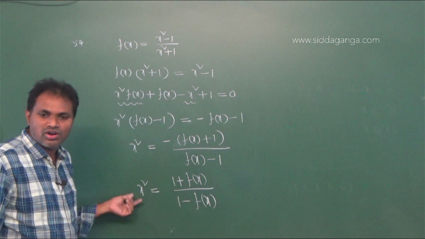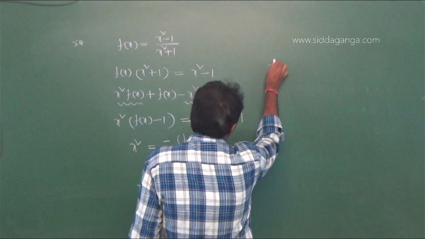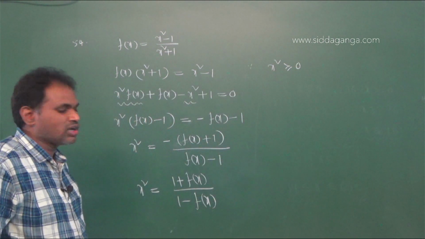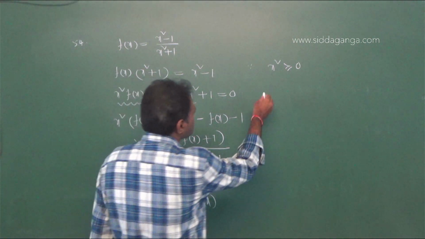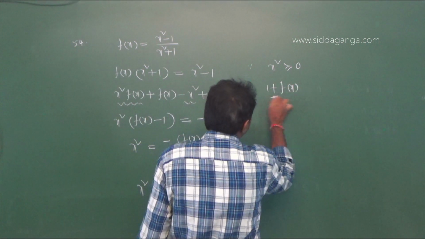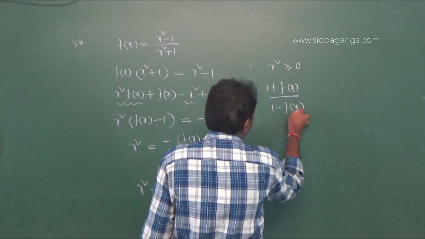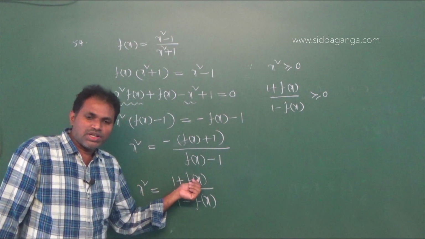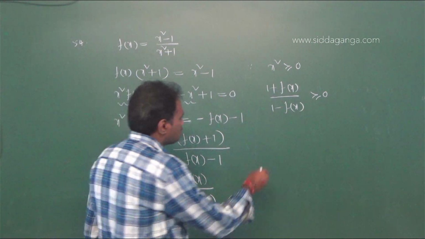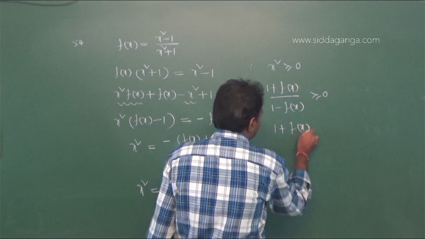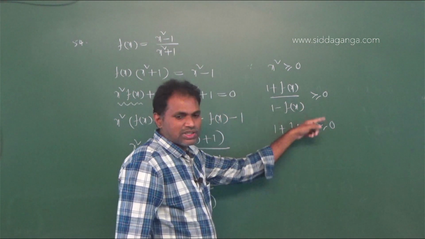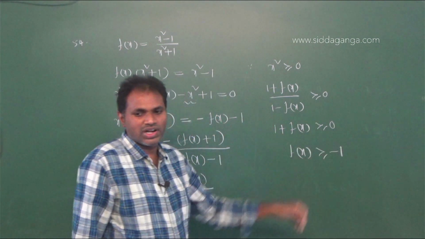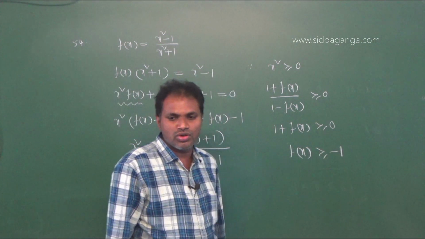But we clearly know that x square is always positive, since x square is greater than or equal to 0. Therefore, x square equal to 1 plus f of x by 1 minus f of x is also greater than or equal to 0. From this, 1 plus f of x is greater than or equal to 0. Therefore, f of x is greater than or equal to minus 1.